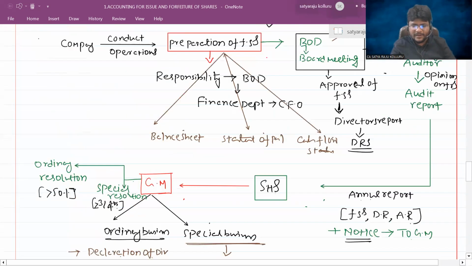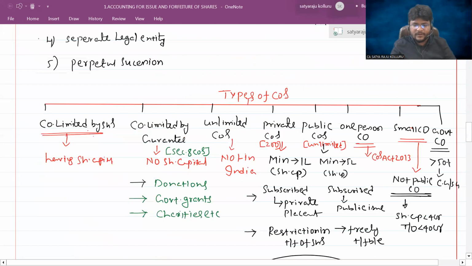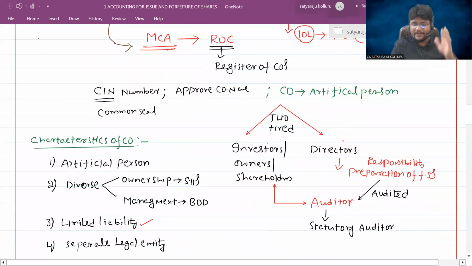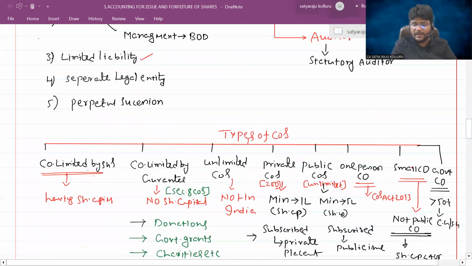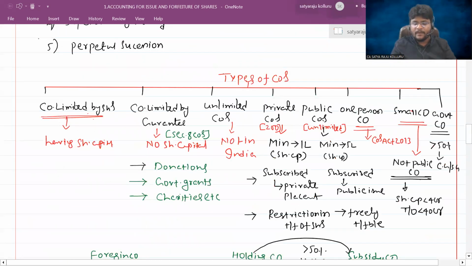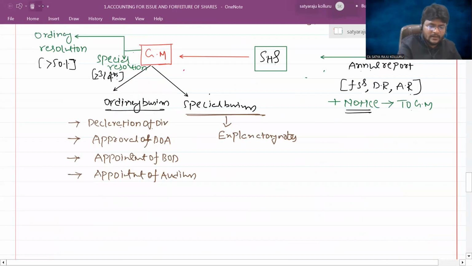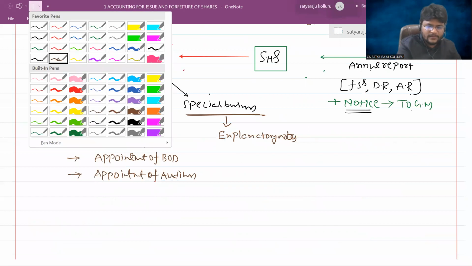Actually, I would discuss that matter when discussing the characteristics of the company itself, but I forgot. Anyway, I can discuss things related to MOA and AOA right now. Concentrate, I am just deviating from the compliance system.